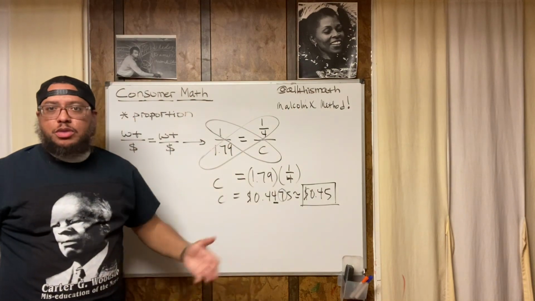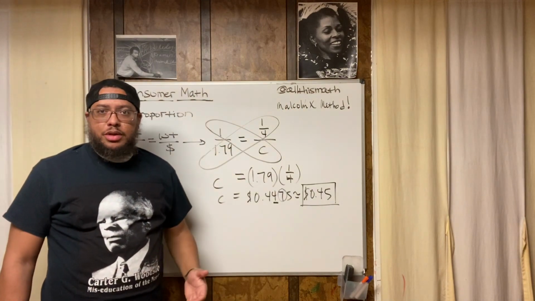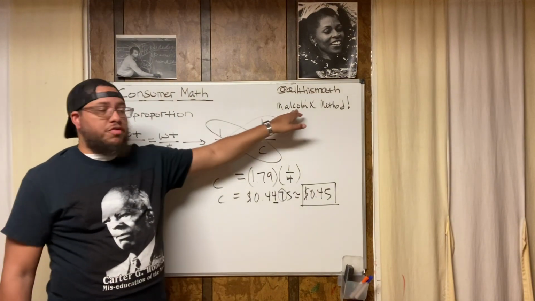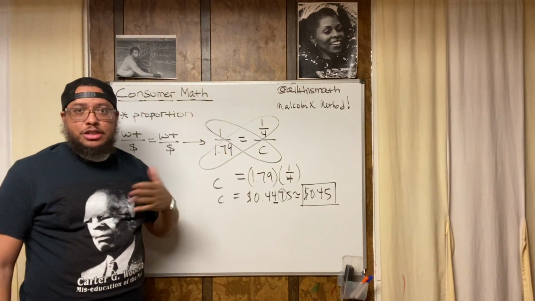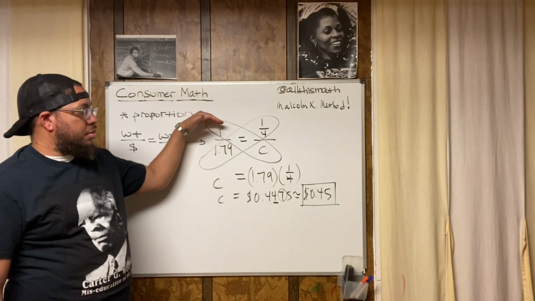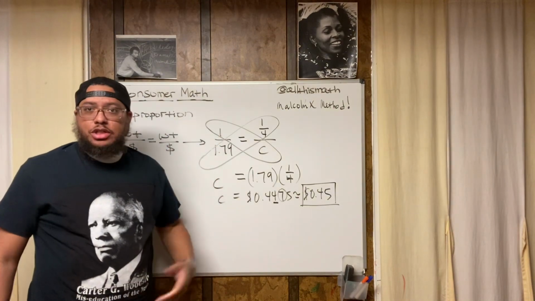Some people call it the cross product property. I think that's kind of boring, kind of lame. I'd rather evoke the ancestor Malcolm X when we're doing our math. That's what I'd rather do, but that's just me though, right? But you see how I get down. I wear Carter G. Woodson t-shirts.